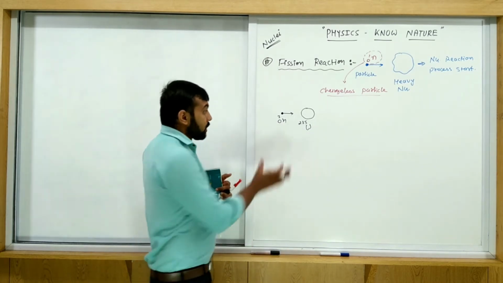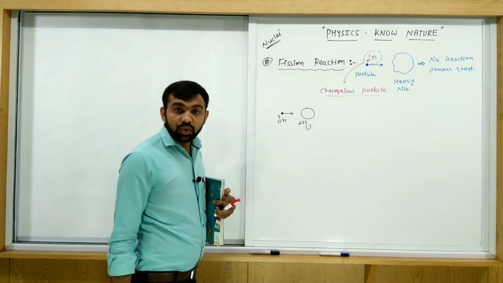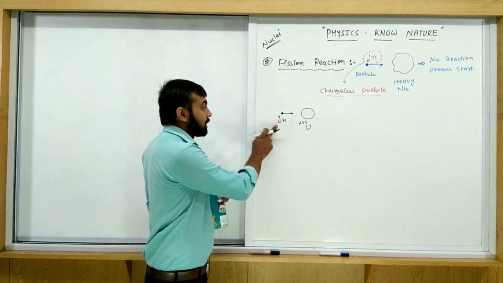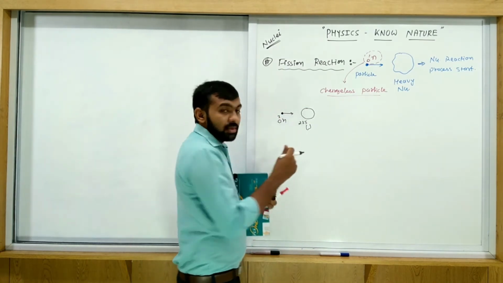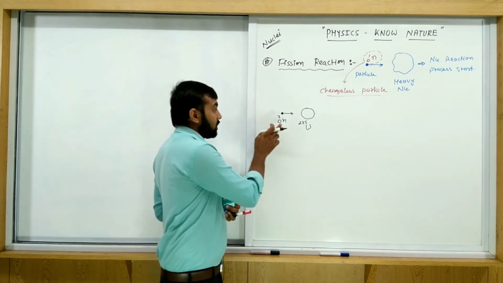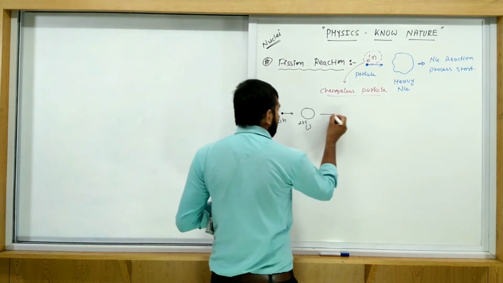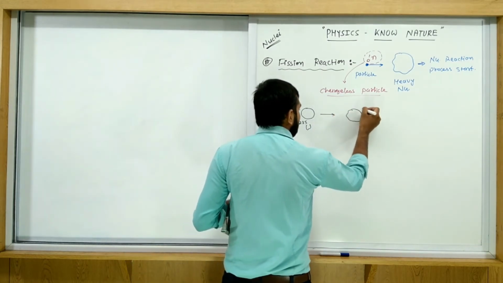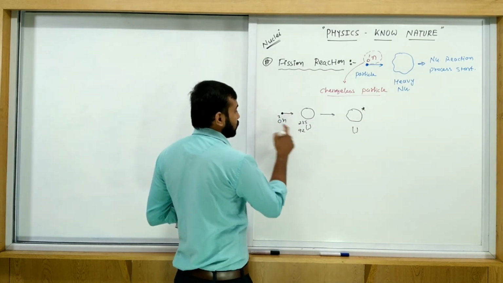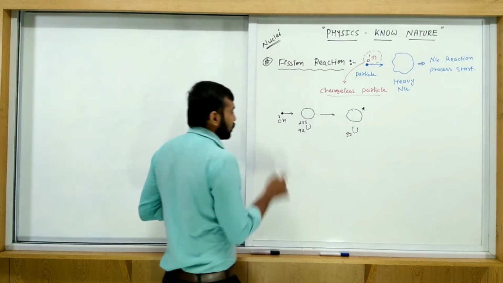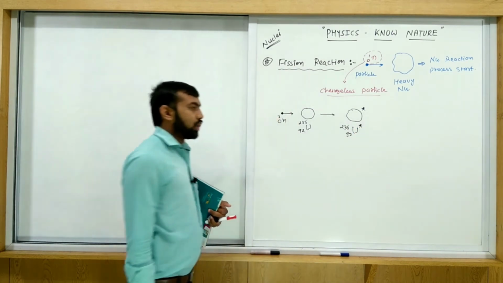uranium-235. Now this bombarded neutron collides with the uranium, and due to being a chargeless particle, it directly collides with it. When the neutron collides with the uranium, the uranium becomes excited. So it becomes an excited state: 0, 92, 92, 1 plus 235, so that is 236, and that is the excited state of the uranium.